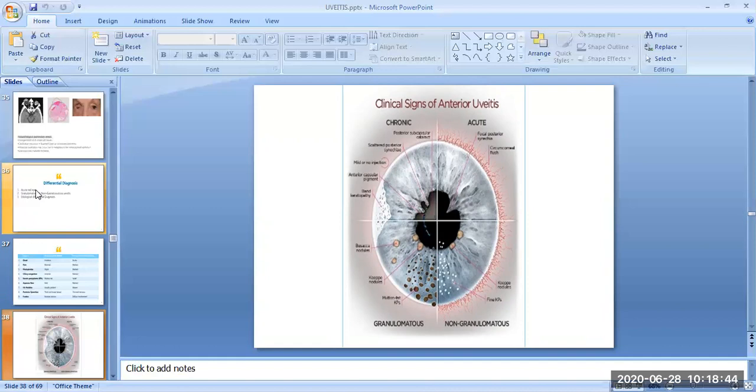In the acute form, there are focal posterior synechiae, circumcorneal flush, and few KPs. In the chronic granulomatous form, there are mutton fat KPs, Koeppe nodules, Busacca's nodules, band keratopathy, anterior capsular pigment, mild or no injection, posterior synechiae, and posterior subcapsular opacity. So all these things will be seen in case of anterior uveitis.